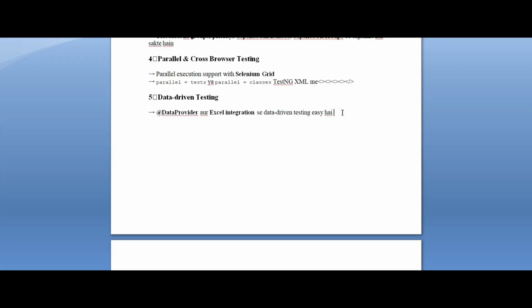As well, I am just telling you what features TestNG is supporting. You can provide the values in the XML file, or you can give the values in your code, as hard-coded data. TestNG supports that also. That's it. You just read this. Let's go ahead to the other things.